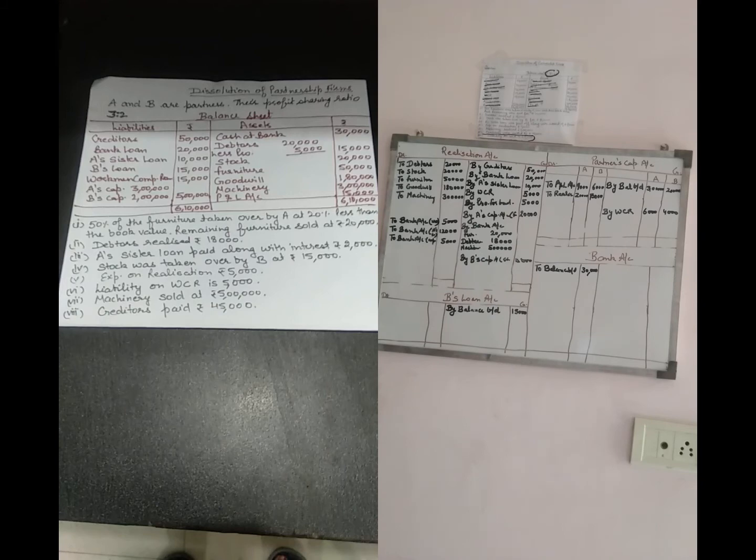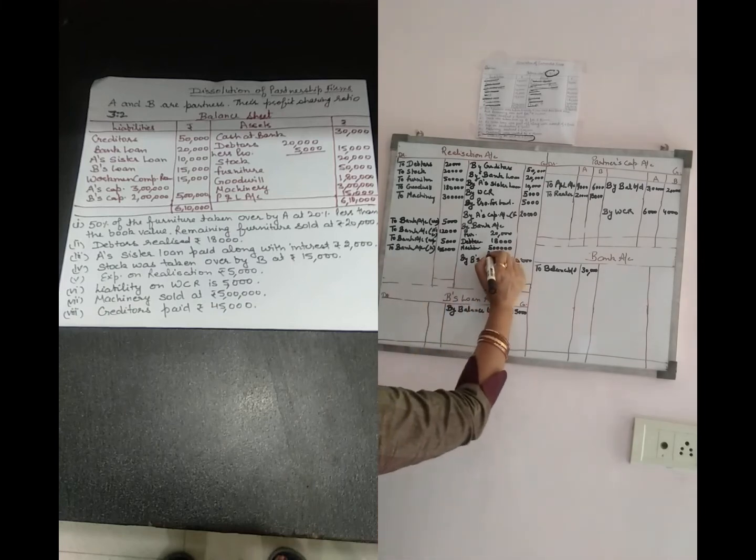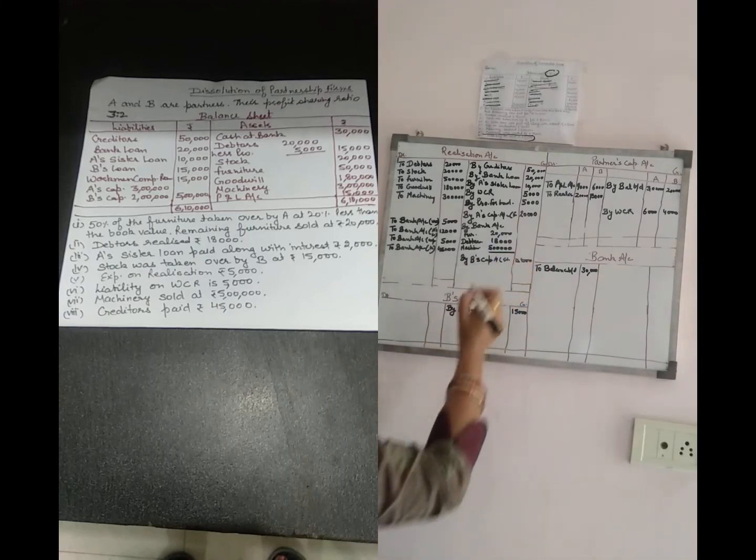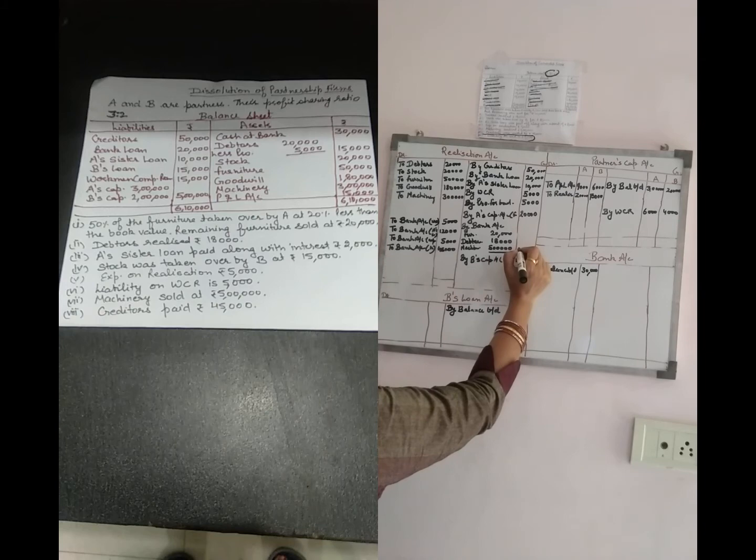Creditors were settled for 45,000. So the same, realization to bank account, creditors 45,000. And the last entry we already did, liability on workman compensation reserve 5,000. So the total amount from the assets to be realized is 5,38,000.